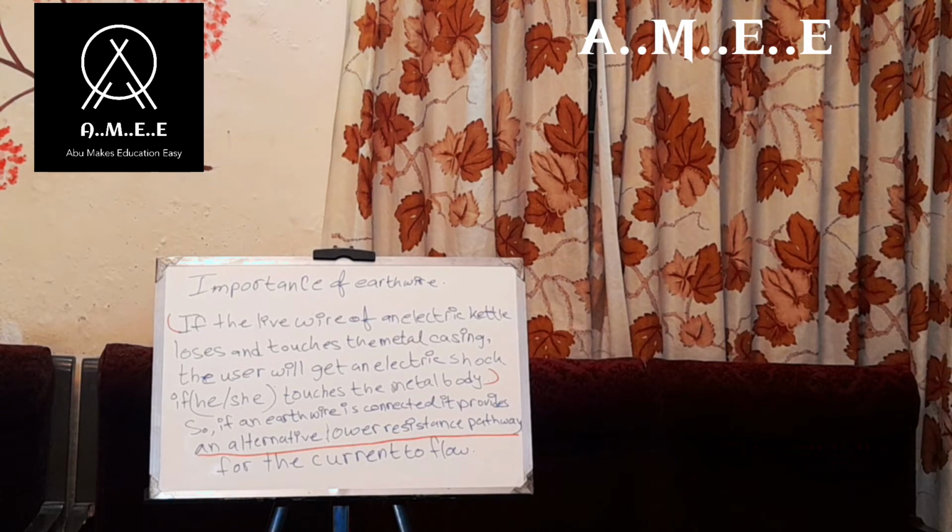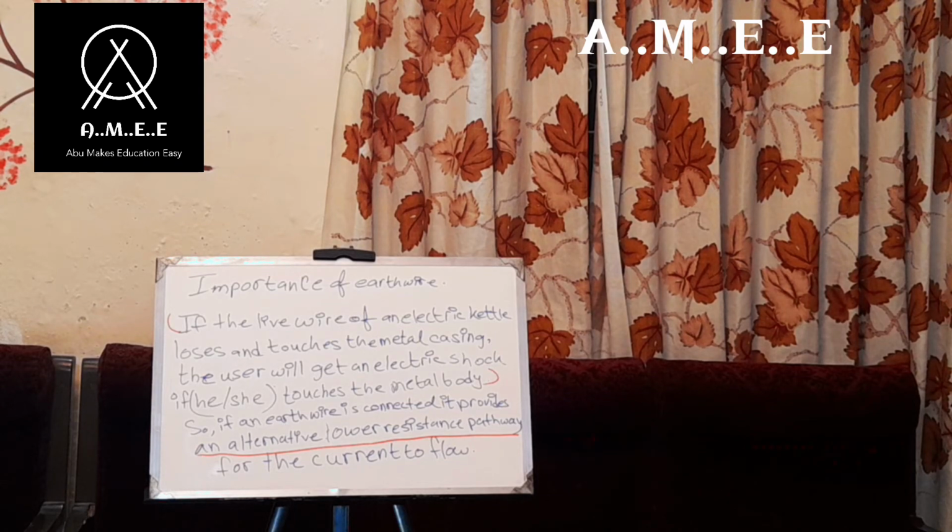Now let me say why I wrote lower resistance. If I didn't write the words lower resistance, you may have raised a question in your mind: why does it create an alternative pathway? The answer to that question is lower resistance.